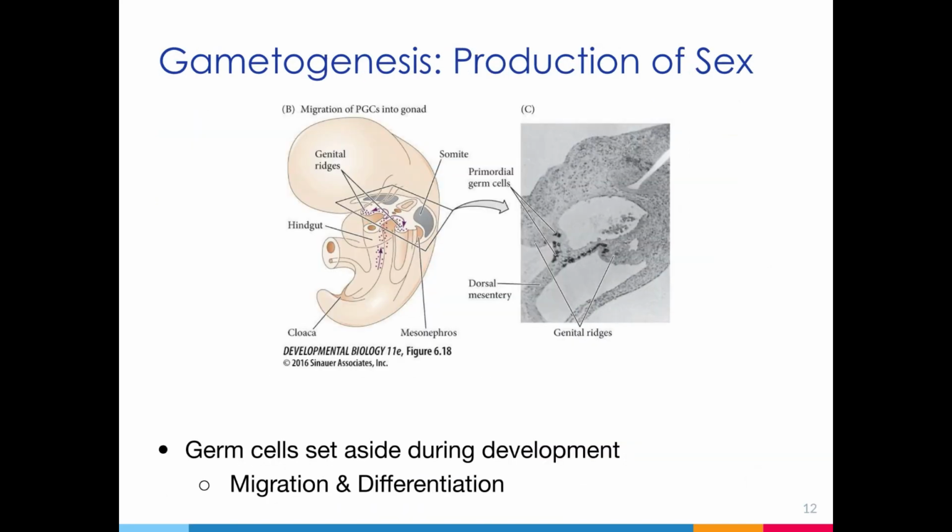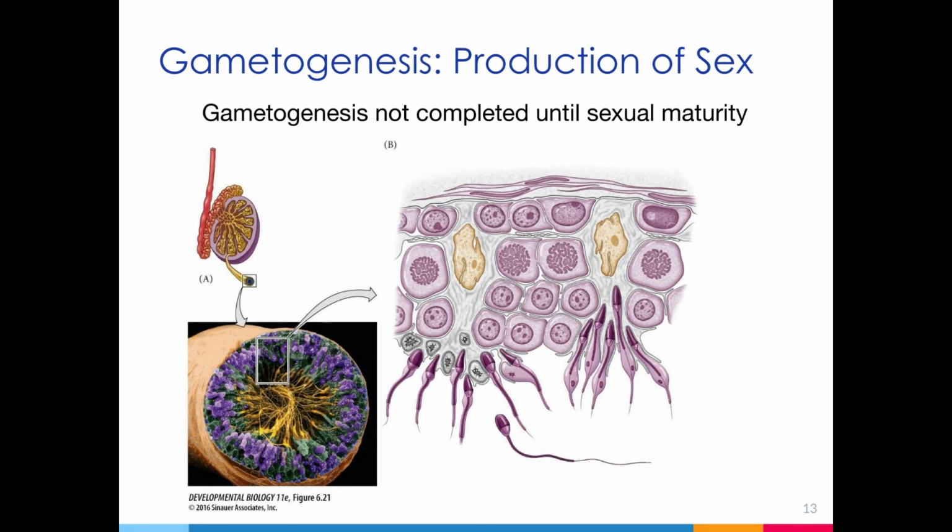And the next stage is gametogenesis, which refers to the production of germ cells, the sperm and the egg. Although gametogenesis is completed when an organism becomes sexually mature, so during adulthood, it begins during embryonic development when the germ cells, the sperm and the egg, are set aside. And this stage can take a long time, even years, to be completed because it requires these germ cells to become competent or able to complete meiosis.